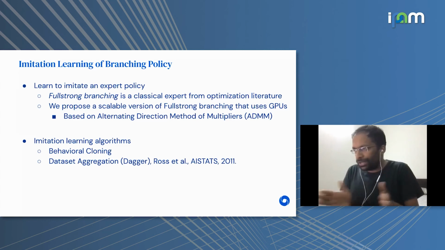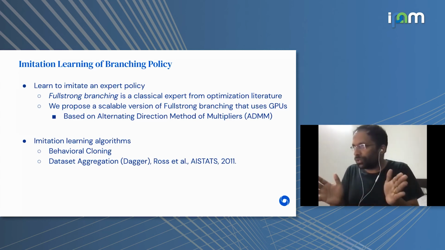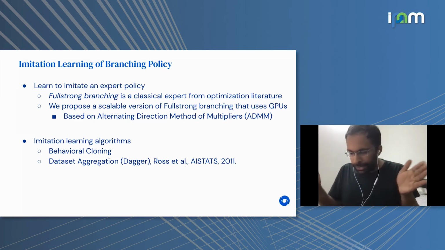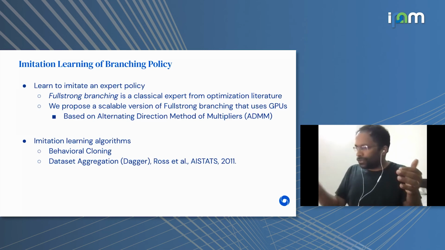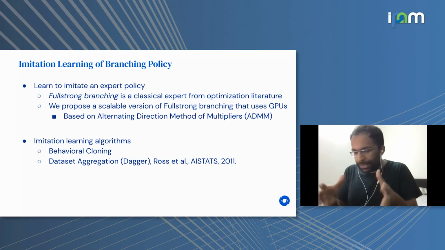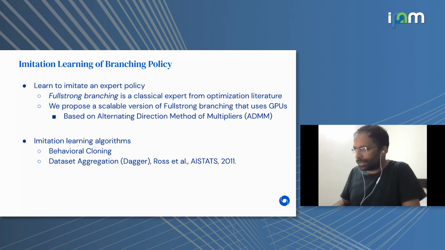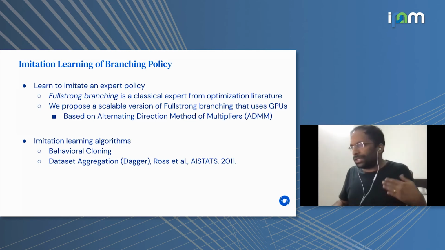I won't go into the details of this, but the short explanation is full strong branching requires solving a large number of linear programs at each step. And our approach basically batches all those linear programs on a GPU to solve them very efficiently. And that allows us to scale this approach to much larger instances than what's possible with the classical approach. And in terms of imitation learning, we've used fairly off-the-shelf techniques like behavioral cloning and dataset aggregation. Again, for details, please see the paper.